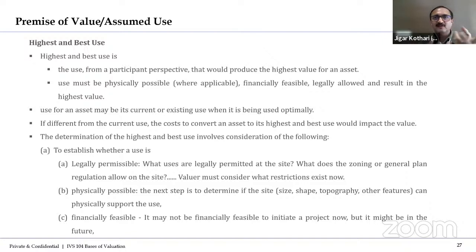अदरवाइज मैं पूरा रेसिडेंशियल ही, और कॉमर्शियल भले बन सकता है, पर मैं एस्टेब्लिश करके कॉमर्शियल कोई मिलेगा ही नहीं, then it's not financially feasible. Then you should not think of the alternate use as the highest and best use. So these are the three parameters you need to think about when your highest and best use is different from the current and existing use.